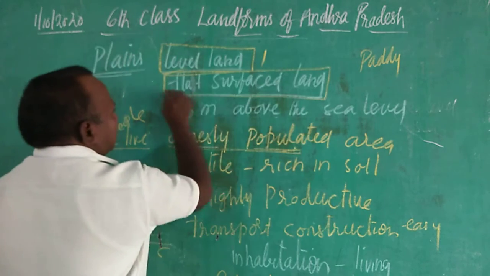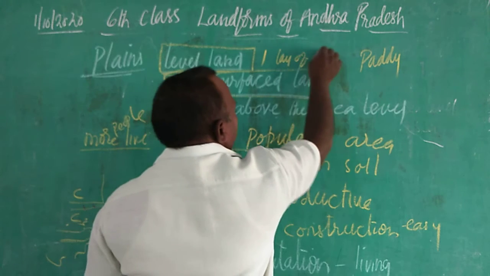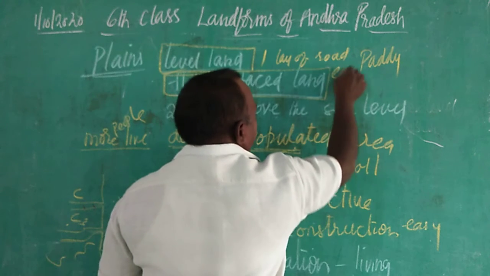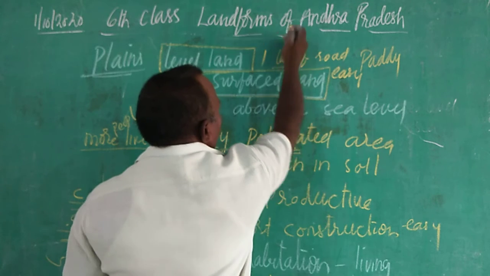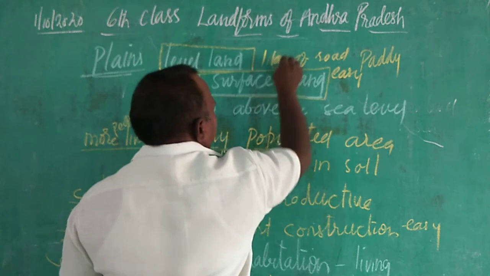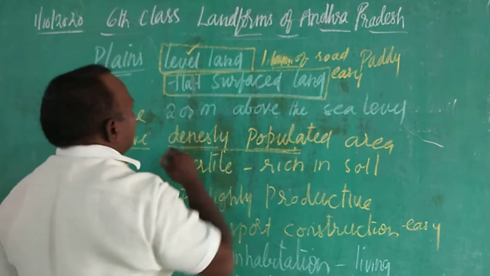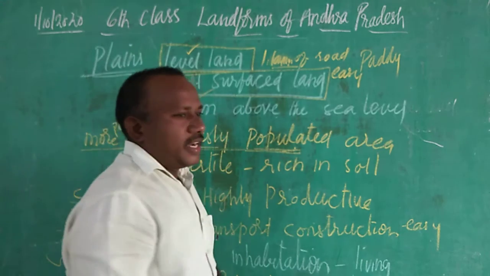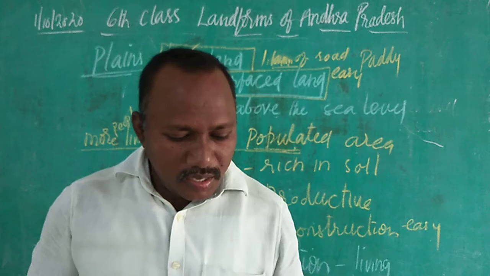That's why laying of roads is easy, because the plains land is a level land and it is flat surface land, so it is easy to lay the roads. That's the first question. Next one.